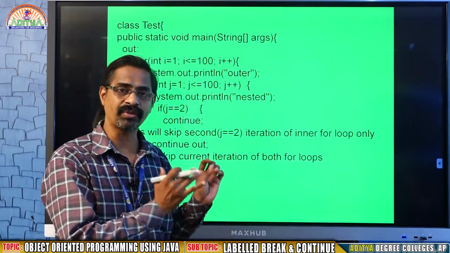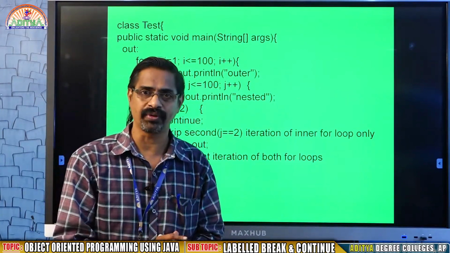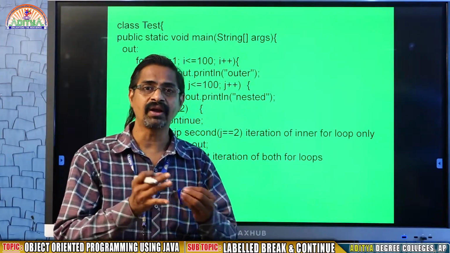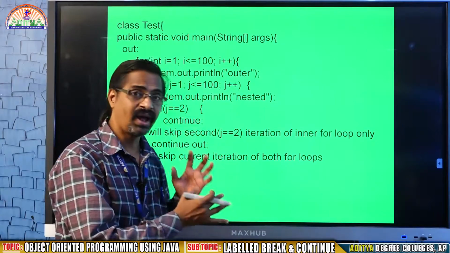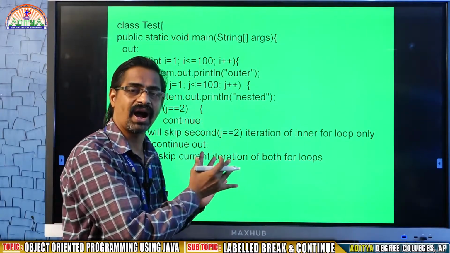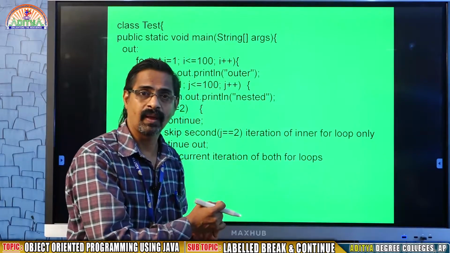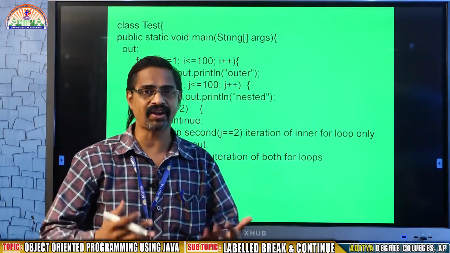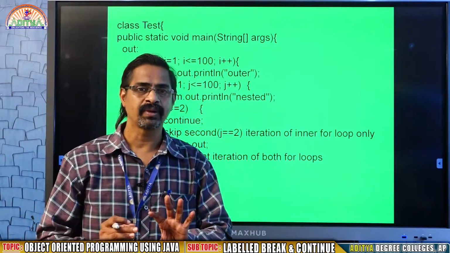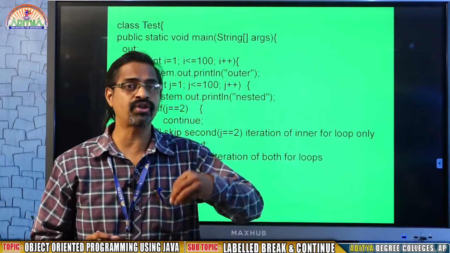Especially we say this concept is called labeled loops, or we are going to use labels when you are using break and continue. Okay. Prepare well and identify the situation where you require break and continue with labels, because once you start practicing more programs, you will know automatically the situation where you are going to use these words.